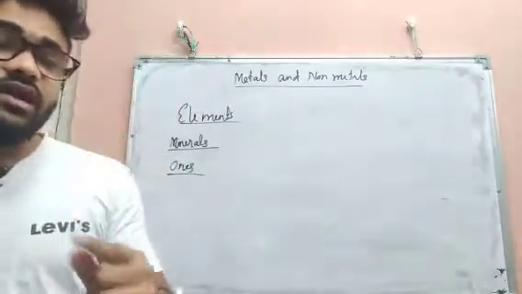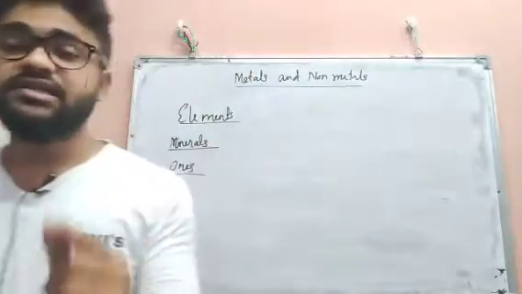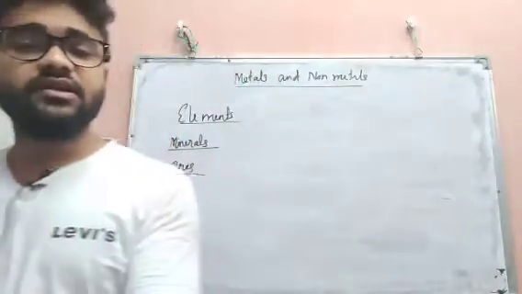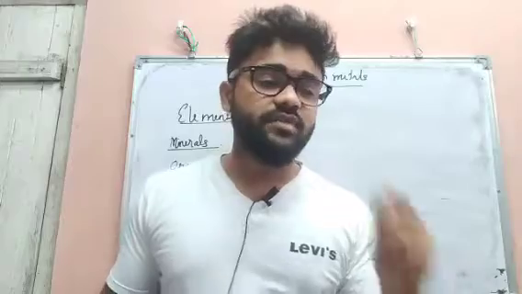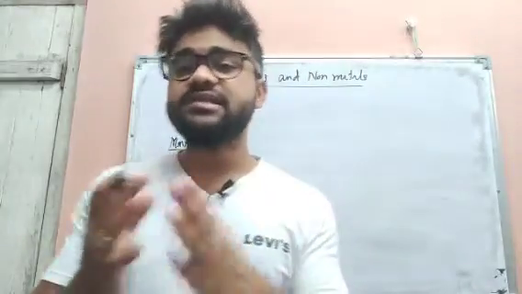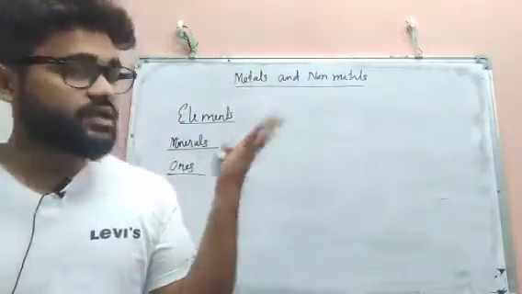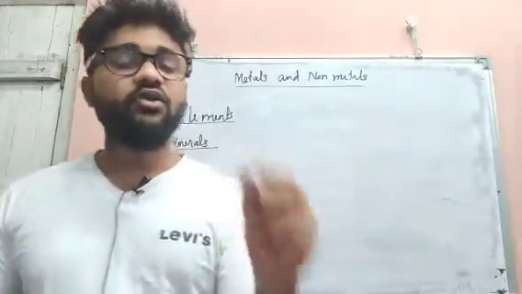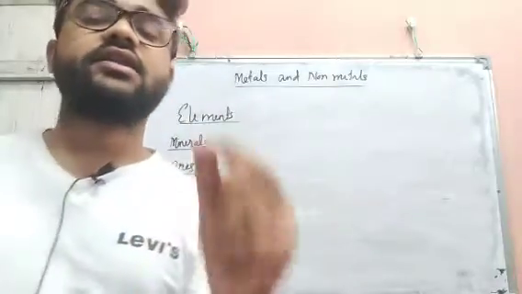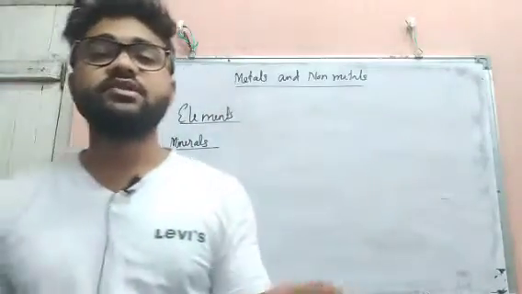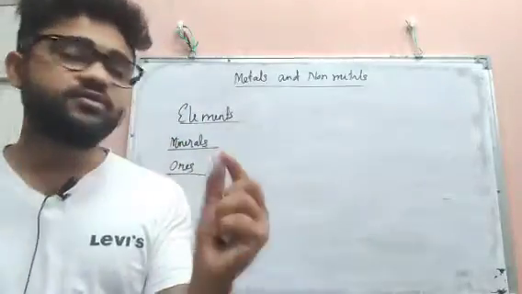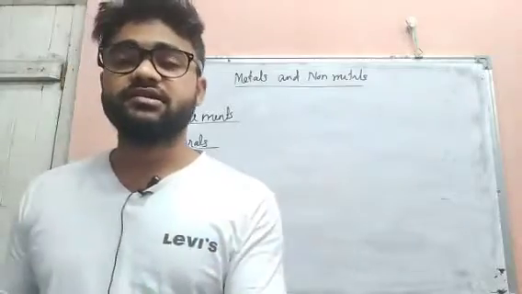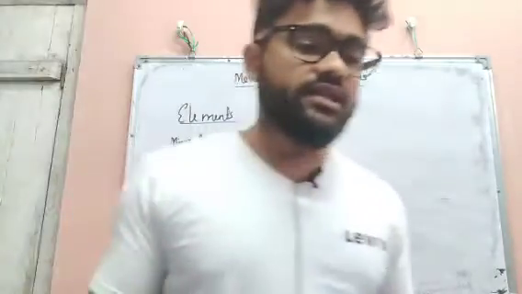Okay, so there are 118 elements. Some examples of elements are hydrogen, iron, and sodium. Elements cannot be separated into smaller parts because they are already the simplest form. You cannot separate them into anything else because there is only one kind of substance. Suppose for iron, only iron is there, you cannot separate it into anything else. So these are the elements.